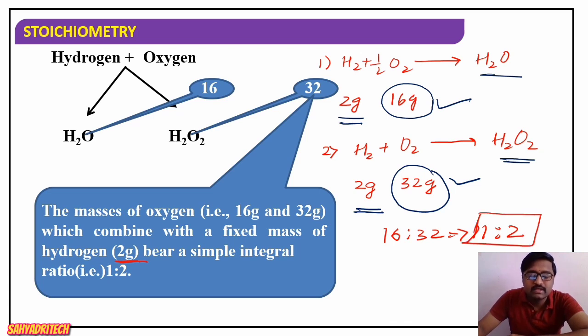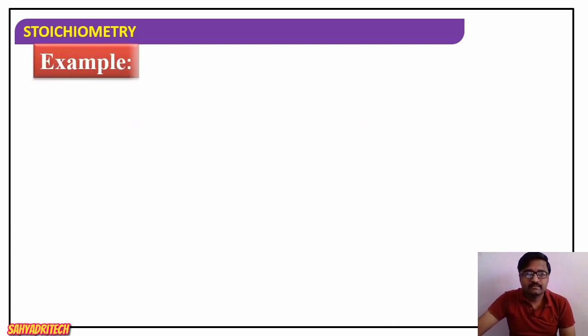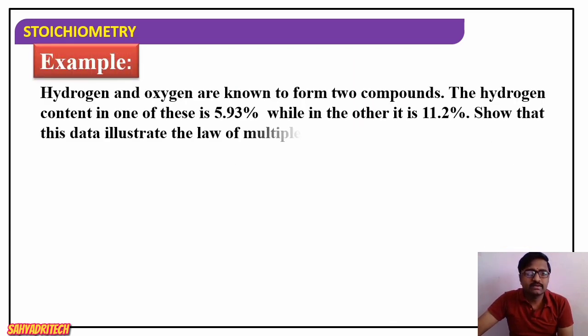So what does the law say? Law of multiple proportions: when two elements combine to give more than one type of compound, or two or more compounds, in such cases, masses of one element which combines with the fixed mass of another are in a simple whole number ratio. Well, I hope it's clear for you. Now, I consider one more example here.